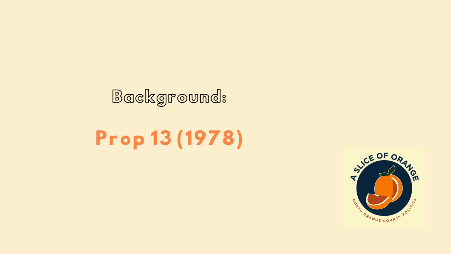In 1978, Californians approved Proposition 13, which required that residential, commercial, and industrial properties are taxed based on their purchase price. The tax is limited to no more than 1% of the purchase price at the time of the purchase, with an annual adjustment equal to the rate of inflation or 2%, whichever is lower. According to the State Legislative Analyst's Office, market values in California tend to increase faster than 2% per year, meaning the taxable value of commercial and industrial properties is often lower than the market value.